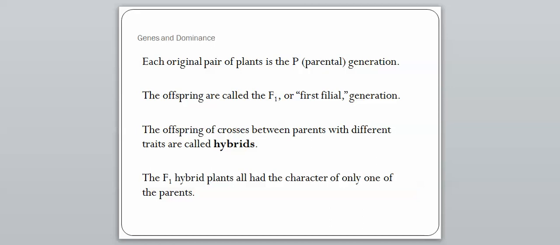And the F1 hybrid plants all had the character of only one of the parents. So that's saying that when we mix a tall and a short, we didn't get a medium. We either got a tall or we got a short. So those hybrids, they didn't mix. One was kind of dominant over the other, which is kind of going to be what we're going to talk about within the next couple days here.